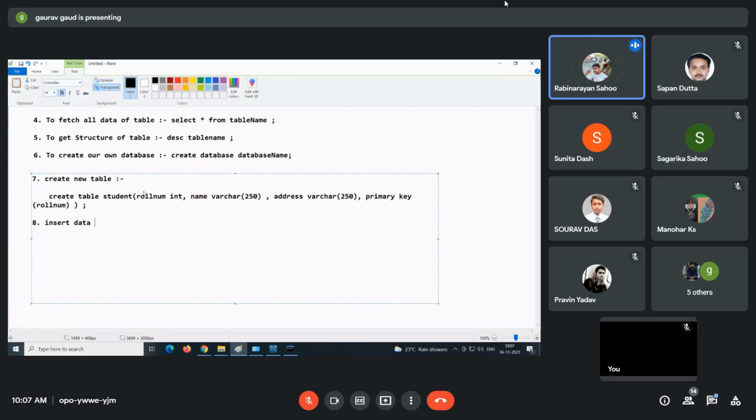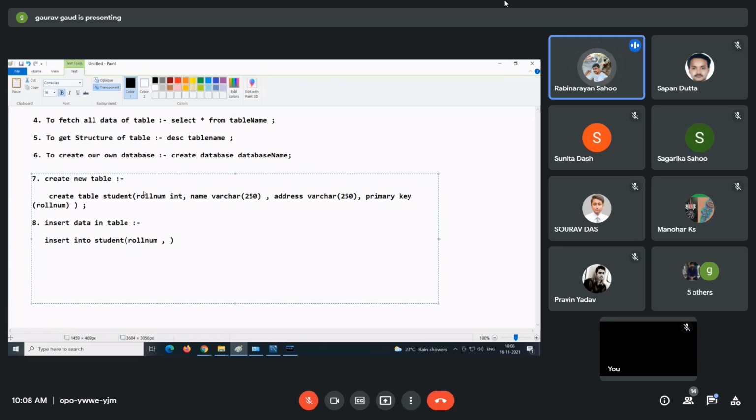So now we will add the data. Insert data into the table. For that we have to go for the insert query. So insert into student, like that you have to say: insert into which table you want to insert, and which fields this table is having.